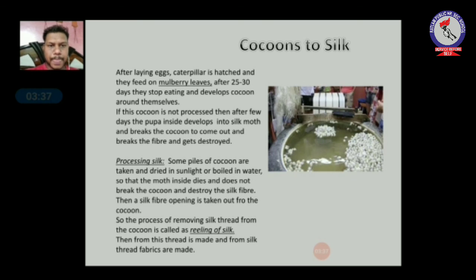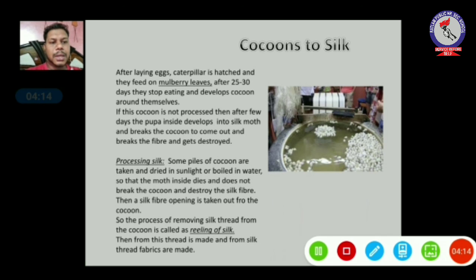Okay, so in the processing of silk, in this step, some piles of cocoons, some groups of cocoons are taken and dried in sunlight or boiled in water, so that the silk moth inside the cocoon dies and does not break the cocoon and does not destroy the silk fiber. Then the silk fiber is obtained and taken out from the cocoon by the reeling process. So the process of removing silk from the cocoon is known as reeling of silk. You can see the definition. The process of removing silk thread from the cocoon is known as reeling of silk.